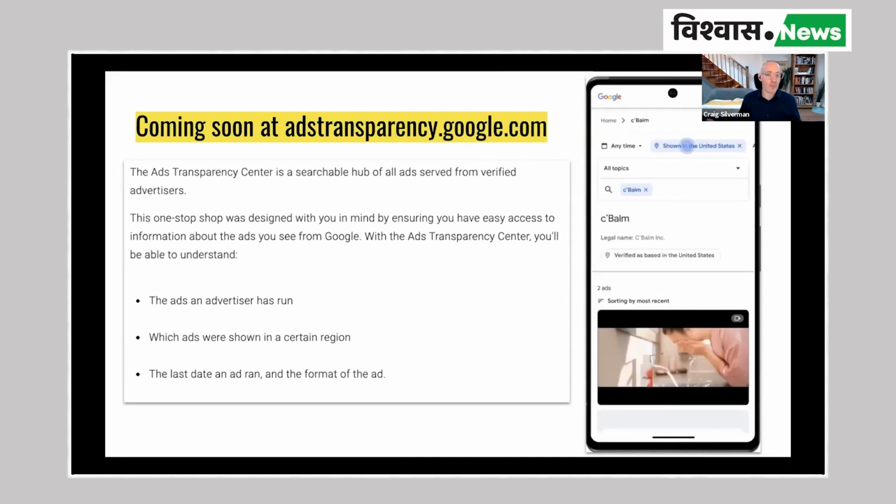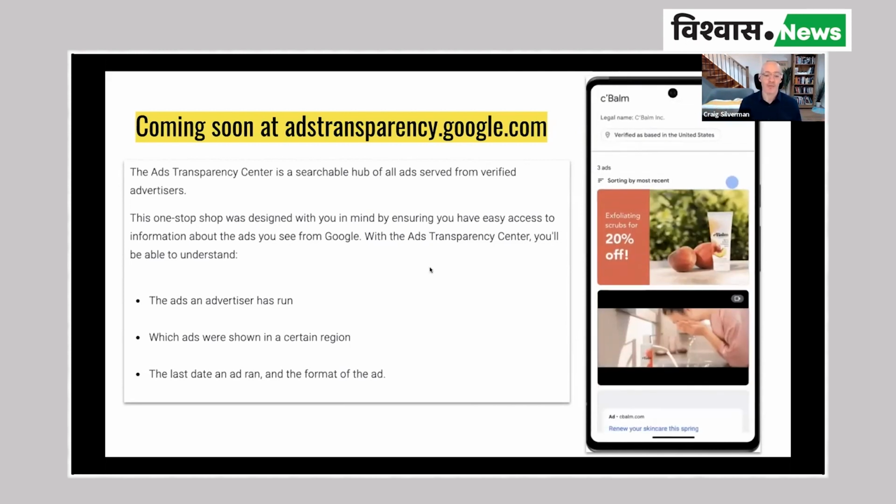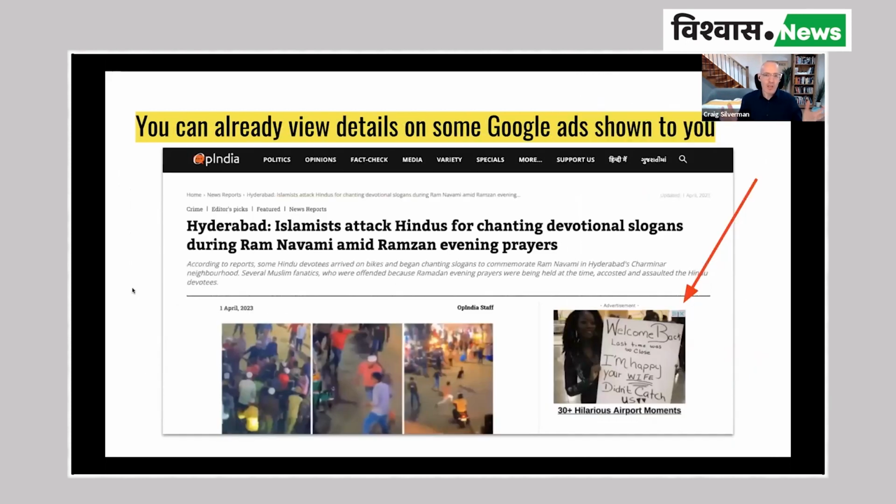So this is a great move by Google. It's in the right direction, but we're still missing a huge amount of ads there. And it's tough to say how many we're missing. I just want to make you aware of what already exists in terms of viewing ads from one advertiser. This is functionality Google rolled out over the past year. It is not a centralized database, but you can look based on an ad you are seeing and an ad that is shown to you, you can see potentially more ads from that advertiser as of today.